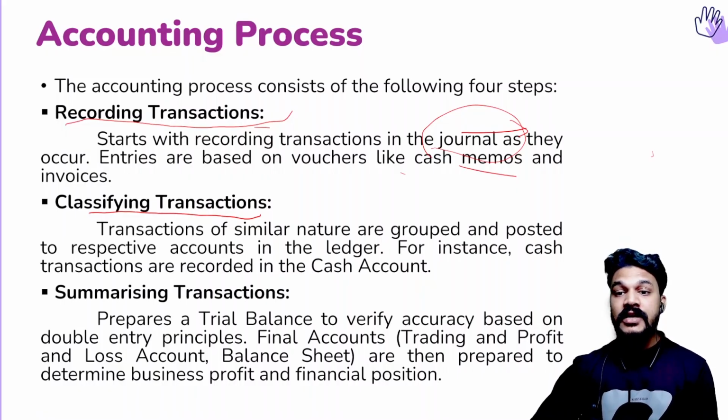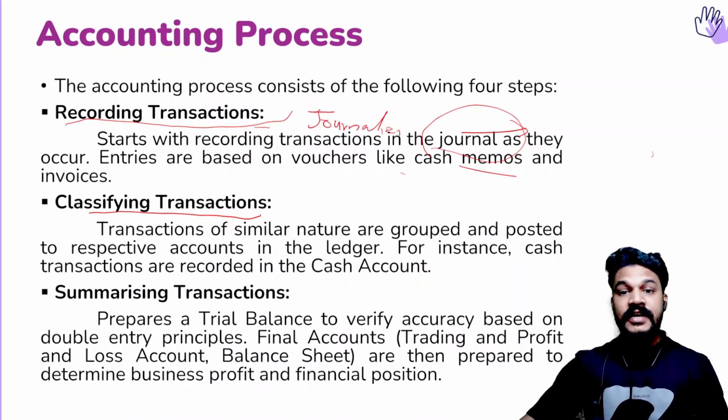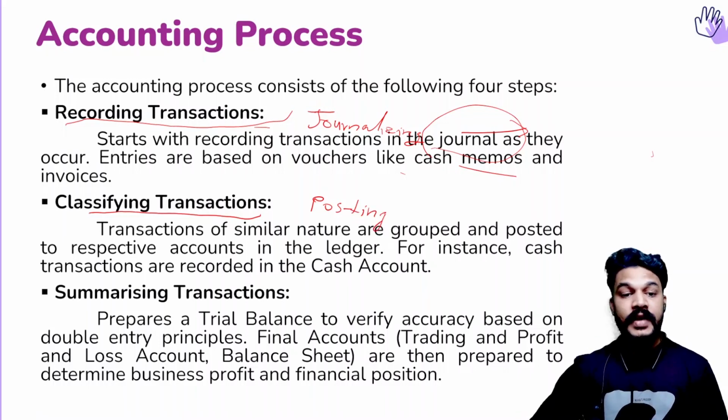So remember the terms. Recording those transactions in the journal is known as what? Journalizing. So remember the term. Recording the transactions in the journal is known as journalizing. So journalizing is recording the transaction, and classifying the transaction into ledgers is known as posting. So posting is classifying the transactions into ledgers. Here we are classifying all the transactions into similar ledgers. Now we have different ledger accounts, and later we will be summarizing these ledgers.